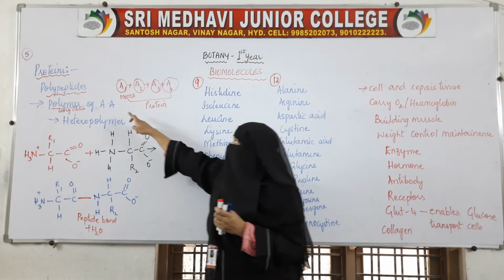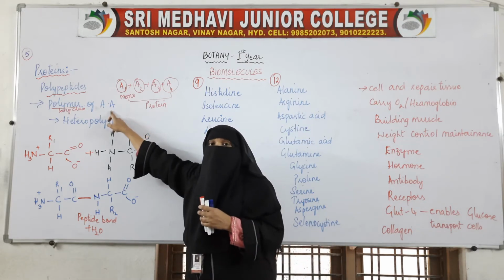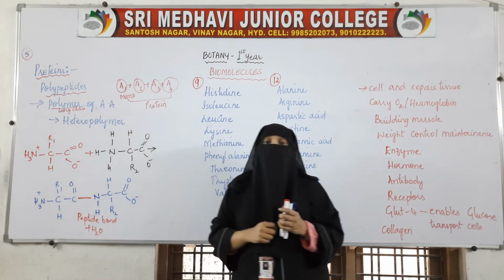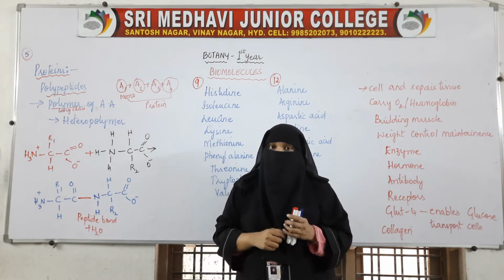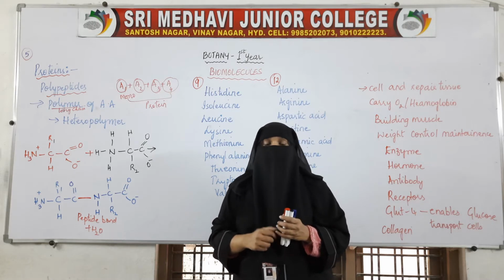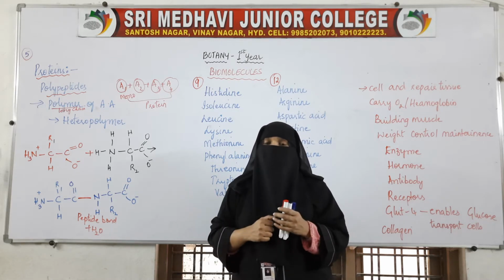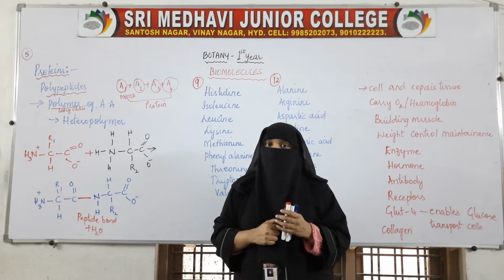The small units here are amino acids. These amino acids, which are the monomers for proteins, join together and form a long chain called protein.